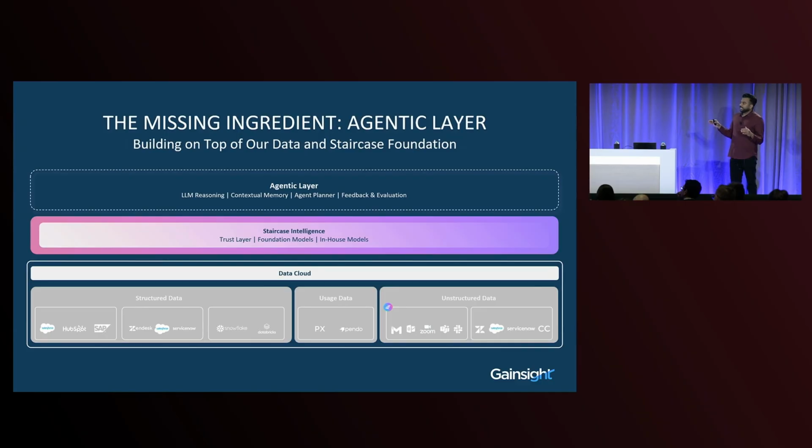So we have all the data that we need to operate on, and we have built a data lake and a data cloud on top of it that provides the data in a format that the intelligent layers on top of that can use. Currently, this intelligence is actually acted upon by humans. We have dashboards, and people create call to actions and playbooks. Our idea with the agentic layer using Microsoft's technology is to be able to build agents that operate on this intelligence for the long tail.